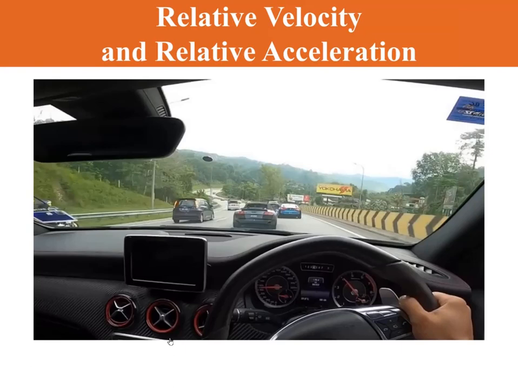Now we have reached back to our last topic in chapter 4, which is relative velocity and relative acceleration. For relative velocity, the best example that I can think of is our experience when we are inside a car which is moving. We can see a lot of cars which are also moving with us, but some of them are moving at a different speed, relative to us.